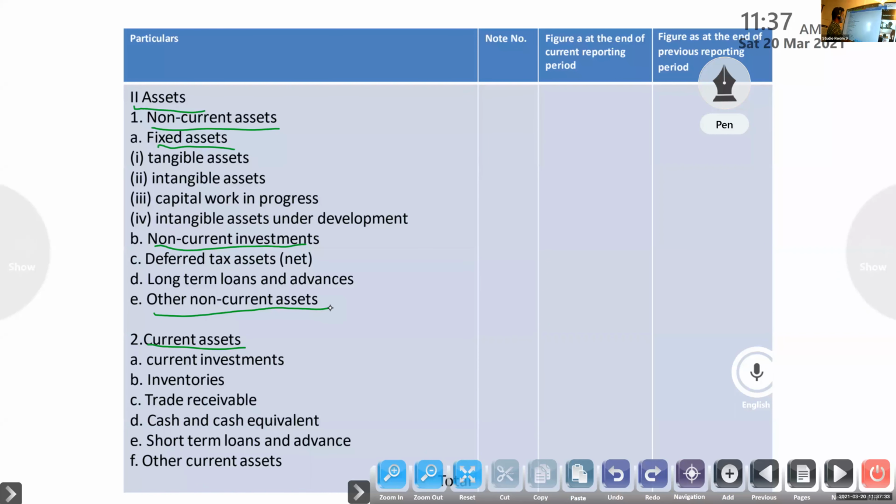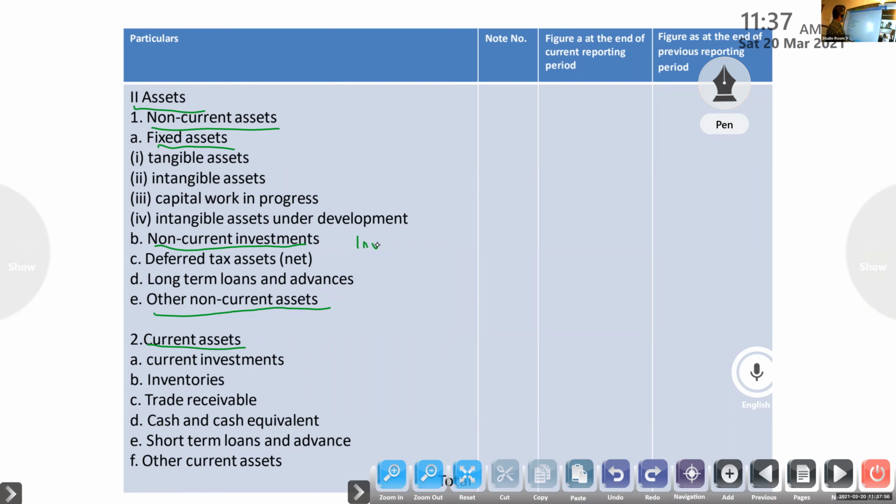Next, non-current investment: investment in shares, debentures, bonds; any long-term investment in shares is non-current investment. Next, deferred tax assets. Deferred tax liability is a non-current liability, and deferred tax assets fall under non-current assets.